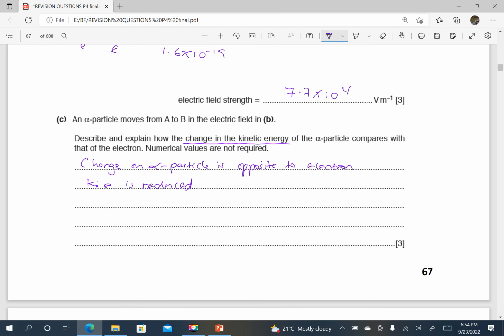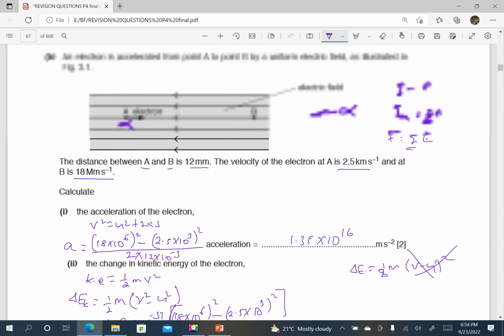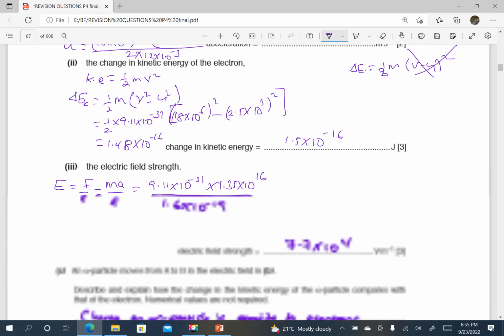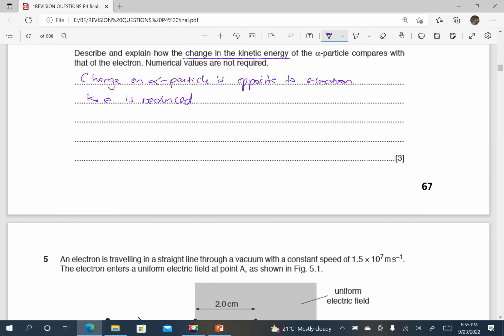Moving an alpha particle from A to B, we are moving it against the field, yet a positive charge experiences a force in this direction. So moving it against the field, it loses kinetic energy. So it slows down, the kinetic energy is reduced.